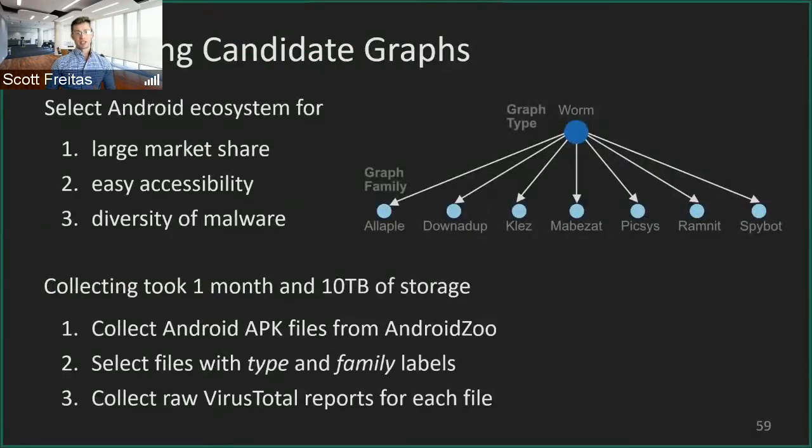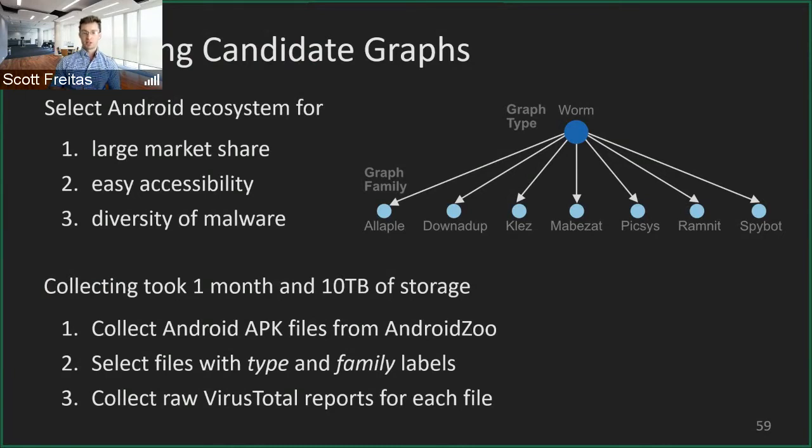So let's move into actually collecting the candidate graphs. We select the Android ecosystem for its large market share, easy accessibility, and diversity of malware itself. The collection process took about 1 month and 10 terabytes of storage, where we collect these Android APK files from the AndroZoo repository, an online APK repository for Android files. We also select files with both a type and family label.